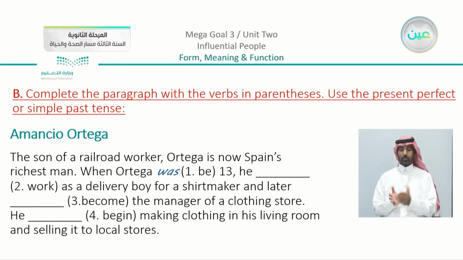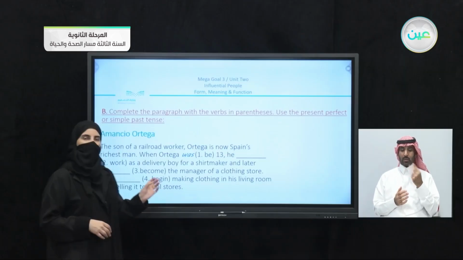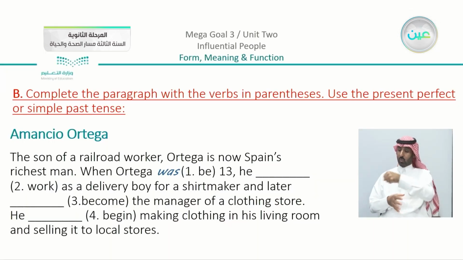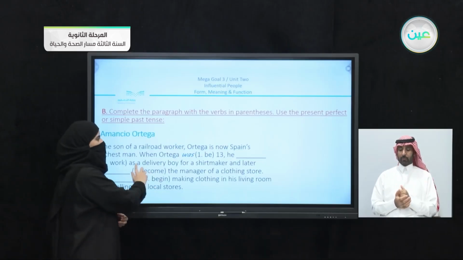In the book, we have here: complete the paragraph with the verbs in parentheses. Use the present perfect or the simple past tense. This is the same paragraph they have here about Amancio Ortega. We have different tenses. The first one is when Ortega was 13. After that, he worked as a delivery boy for a shirt maker. Is this something that is connected? Does Ortega still work as a shirt maker? We can say that this is something in the past, so we have here worked, in the past.